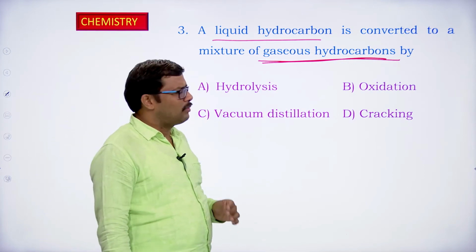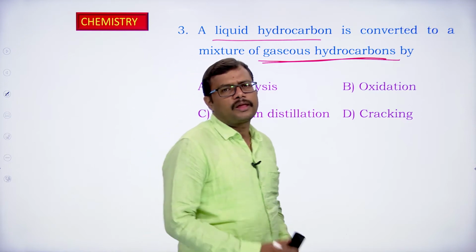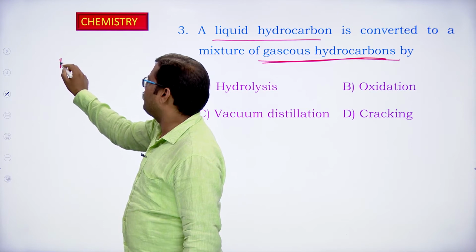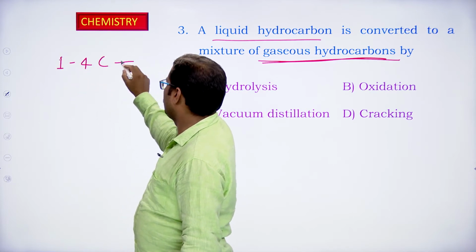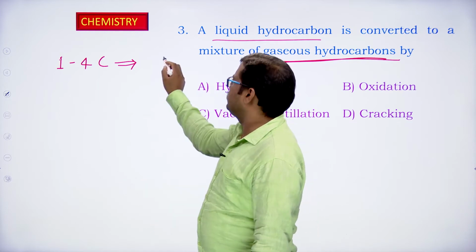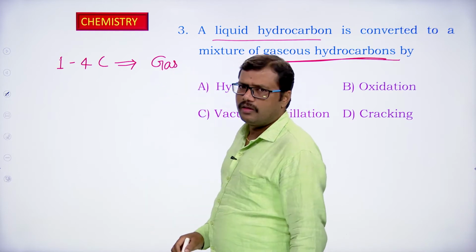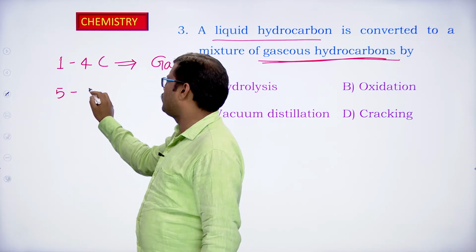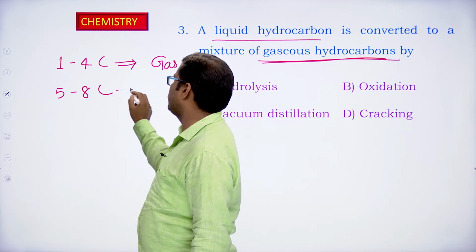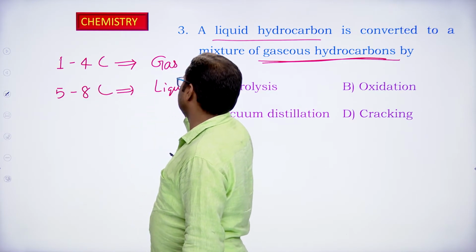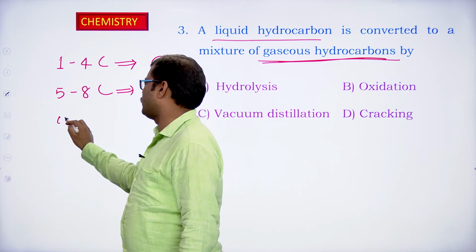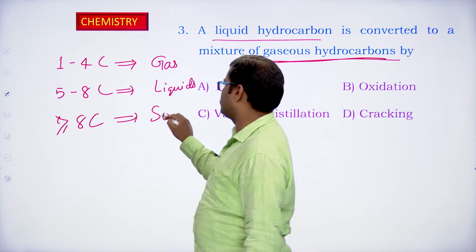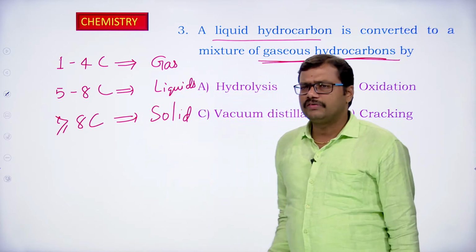What are liquid hydrocarbons? When we are discussing the physical properties, the physical states, the alkanes having 1 to 4 carbon atoms exist in nature as gases. Whereas alkanes having carbon atoms from 5 to around 8 are existing as liquids. But of course the higher members after 8 or 9 carbon atoms are going to exist as solids, because the molecular mass is increasing, the physical state is also changing.